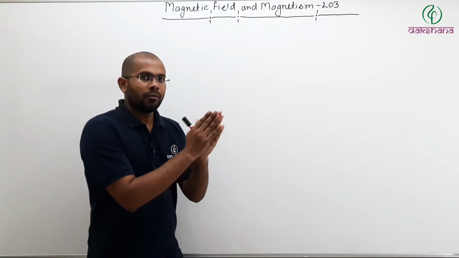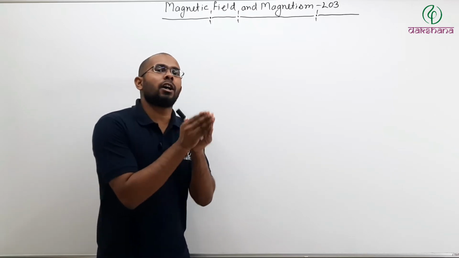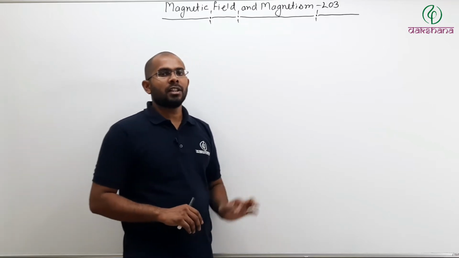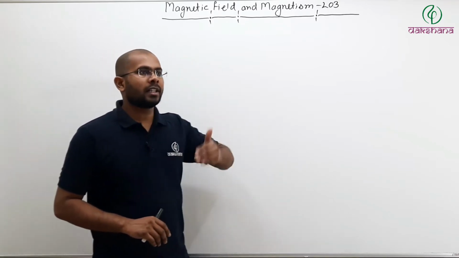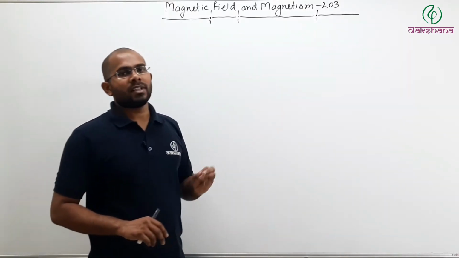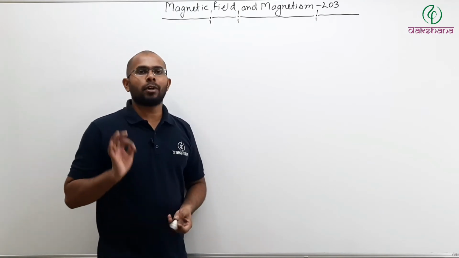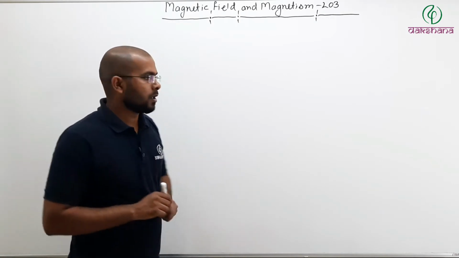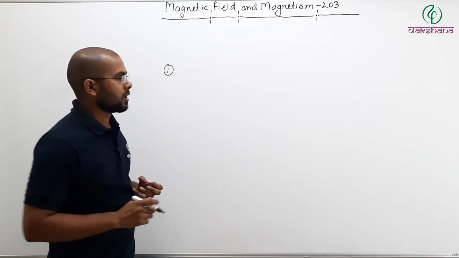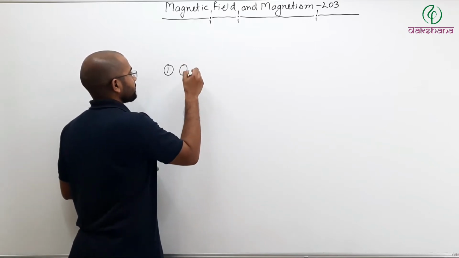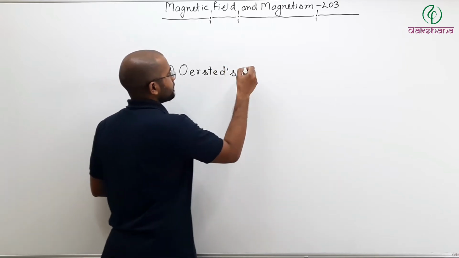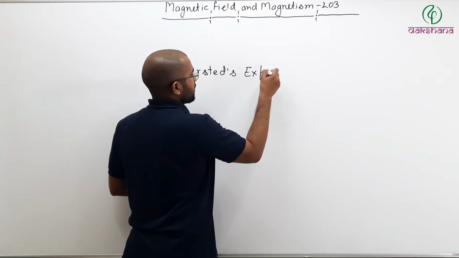So until now, we have studied the effect of magnetic field on a current carrying conductor. In today's lecture, we will talk about how a current carrying conductor itself can produce a magnetic field. So let us first list out the topics which we are going to cover in today's lecture. The first subtopic we will talk about is Oersted's experiment. We will see what is Oersted's experiment.